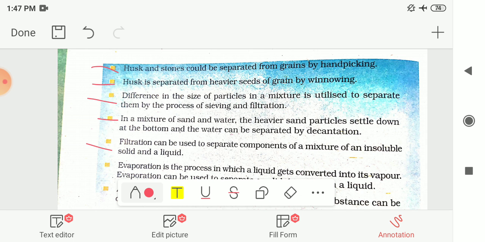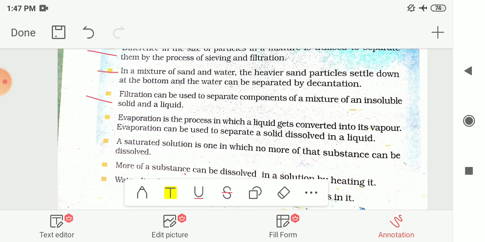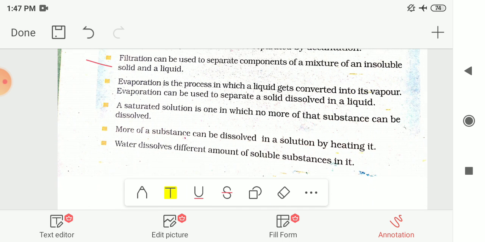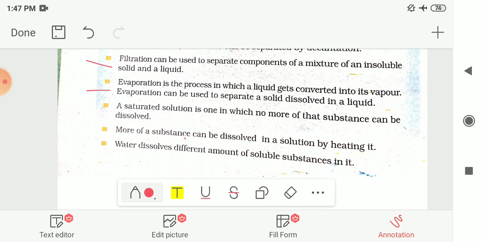Then we had seen that filtration can be used to separate components of a mixture of an insoluble solid and a liquid. Evaporation is the process in which a liquid gets converted into its vapor, and evaporation can be used to separate a solid dissolved in a liquid.